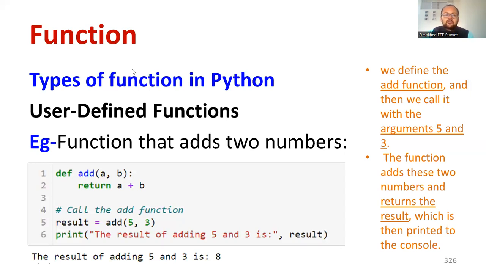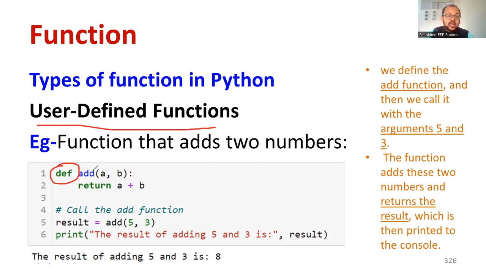The second type of function that you can observe here is called a user-defined function. Python has one salient feature: it supports so many user-defined functions. How to define a user-defined function? Whenever you define one, you need to use the keyword def. After def, whatever you want, you can type.